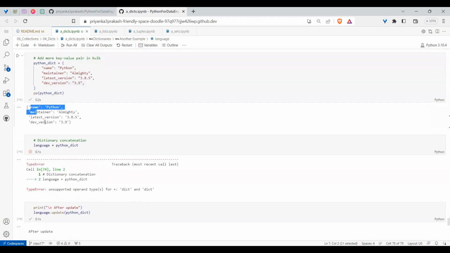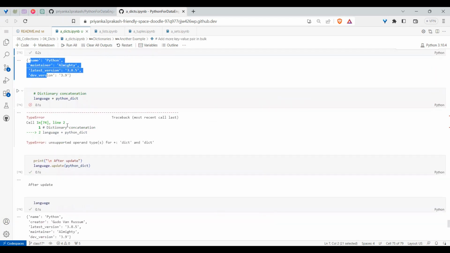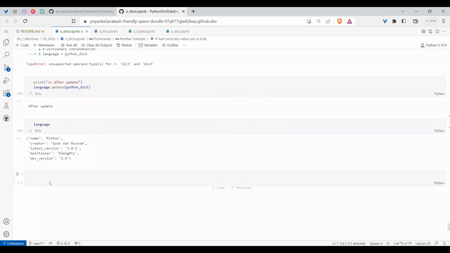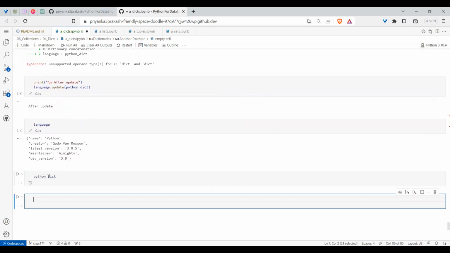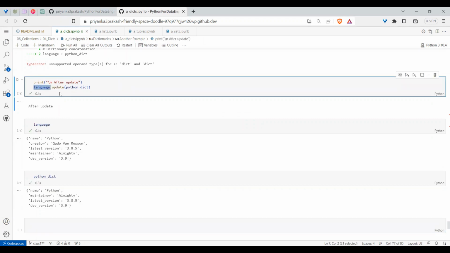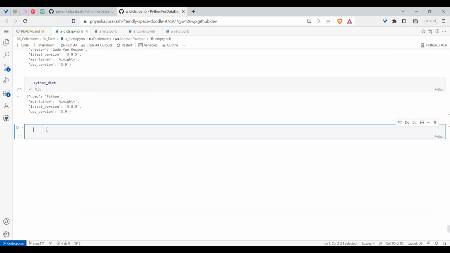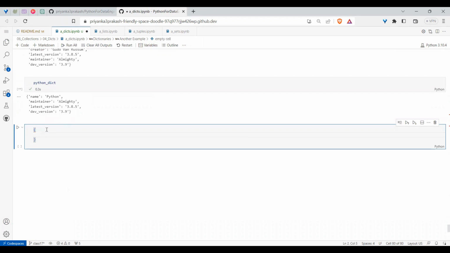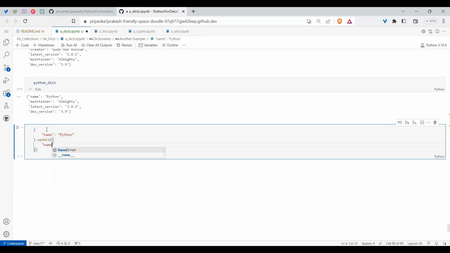When you have multiple values, we can update like this, and it will have the latest values. And observe that your Python dict will not change. In this process, whichever is the first dictionary, that only will have the changes. The second dictionary will not have those changes. If you want this to be shown in a single line, I can show. So name is equal to, say, Python dot update of. I'm creating one more dictionary to help you understand. Name is equal to Django.